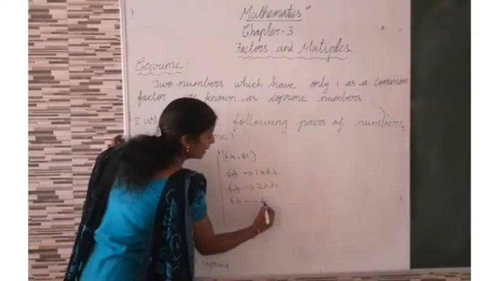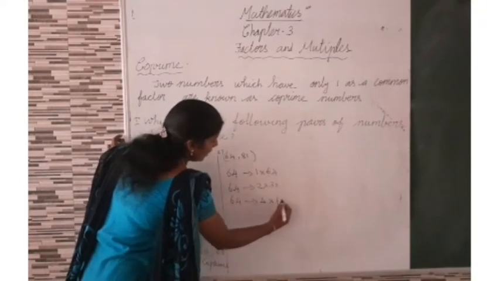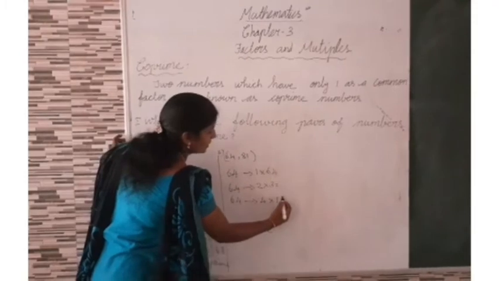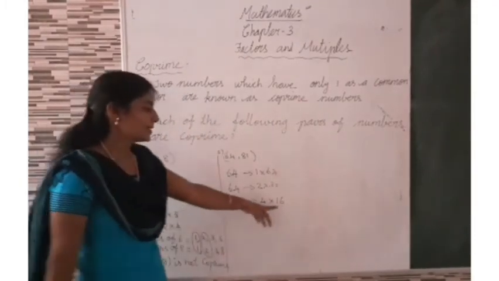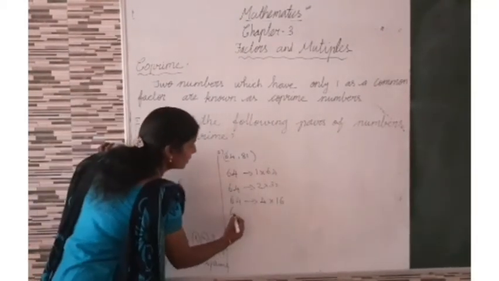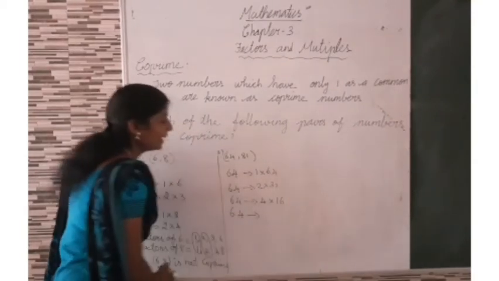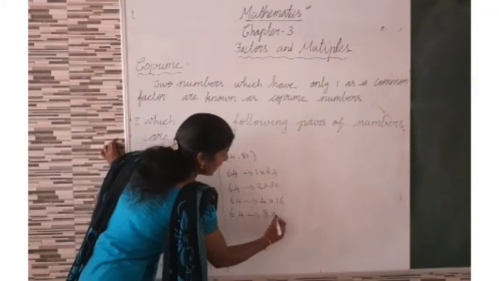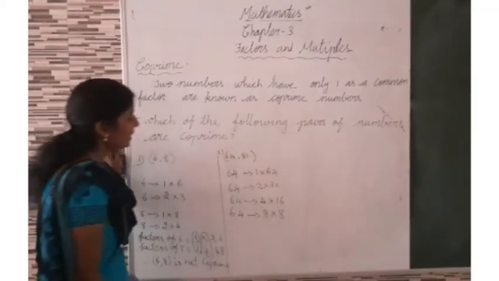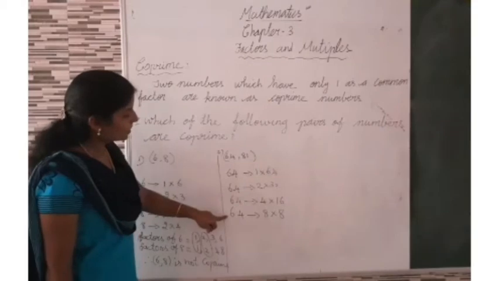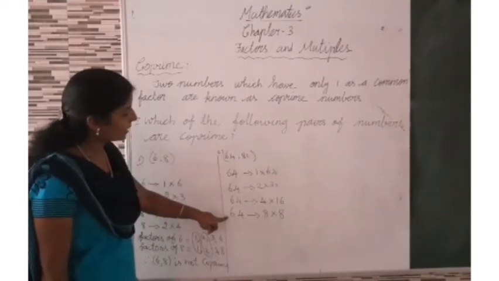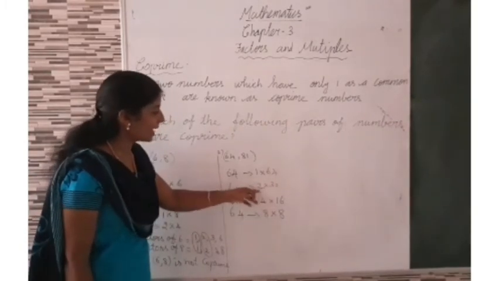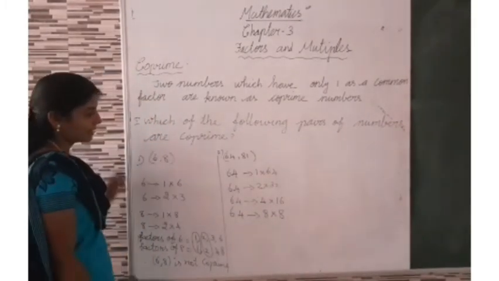Yes, 4 times 16. Then 8 table, 8 times 8. Then 9 is not possible. Then 10, 12, 13, 14, 15 are not possible. Then again 16, then 32, then 64. That's all, isn't it?